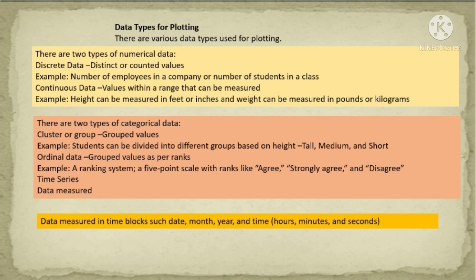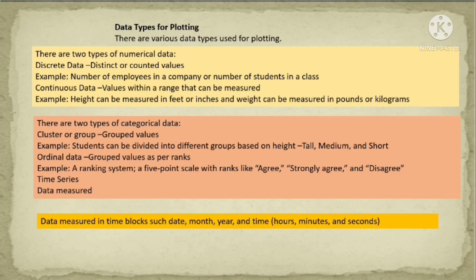Cluster group. If we are grouping the same type of values, the same type of data, then we can say this is a cluster. Suppose we are grouping the four wheelers, we say this is a cluster. If we are grouping the two wheelers, this is also a cluster. Here we are grouping medium size students and short size students. This is the cluster type data.